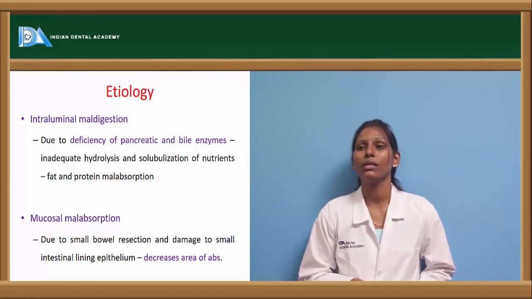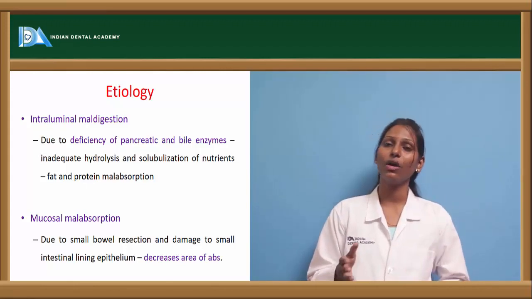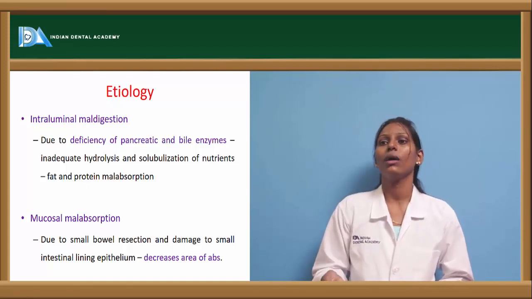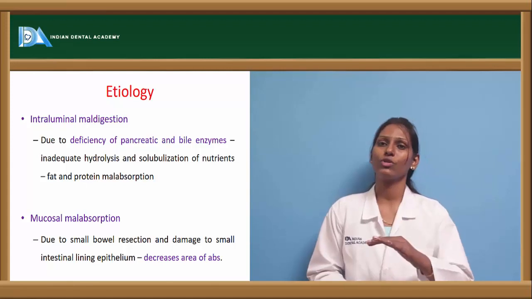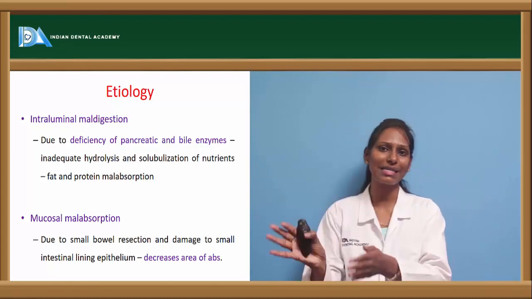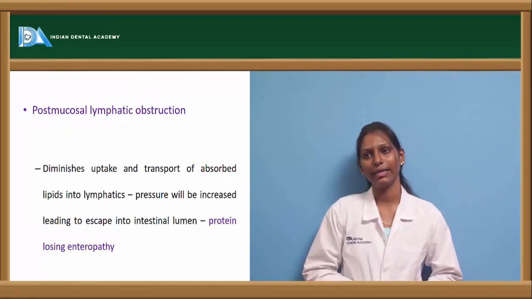Now coming to mucosal malabsorption, it is usually because of any small bowel resection or damage to the small intestinal lining epithelium. Most commonly there will be a decreased area of absorption in this mucosal malabsorption, because either there has been resection of the mucosa or there is a defect in the intestinal lining epithelium.